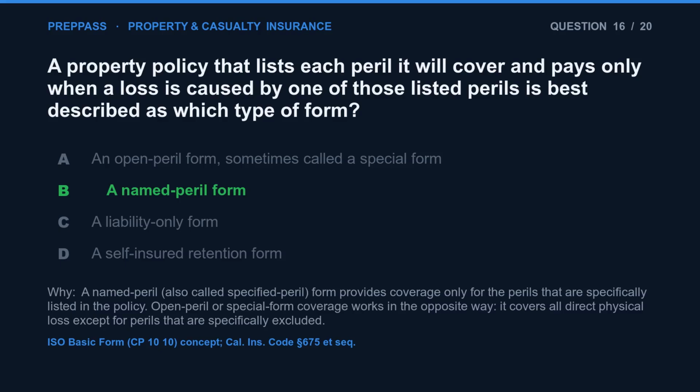The correct answer is B. A named peril, also called specified peril, form provides coverage only for the perils that are specifically listed in the policy. Open peril or special form coverage works in the opposite way. It covers all direct physical loss except for perils that are specifically excluded.